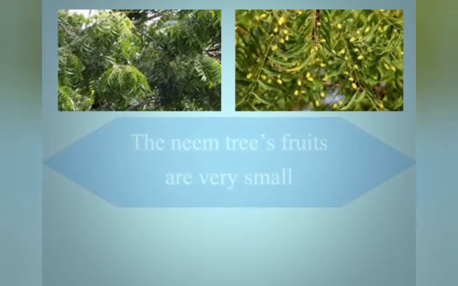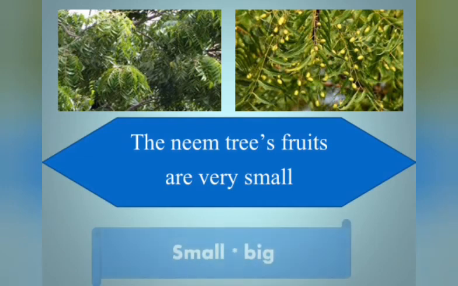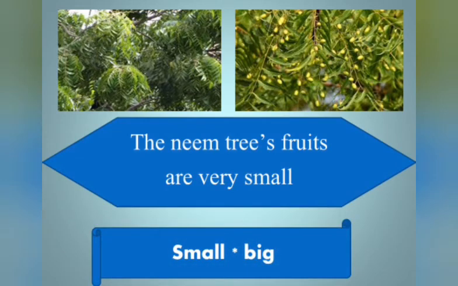Can you all see this tree again? This is a very important tree. It has so many medical qualities in it. This is a neem tree. The neem tree's fruits are very small. Naturally, neem trees have so many medical qualities in them. It is very useful for us. The poet described the fruits of the neem tree. How are the fruits of the neem tree? The neem tree's fruits are very small.